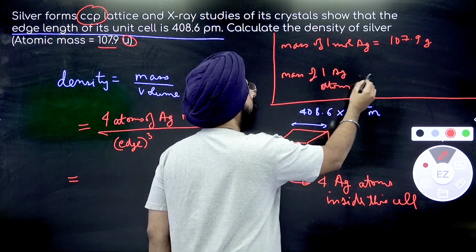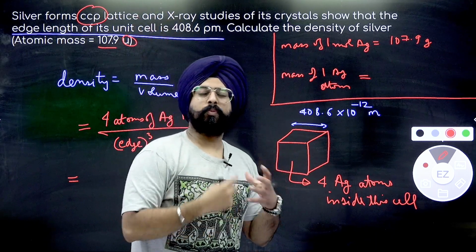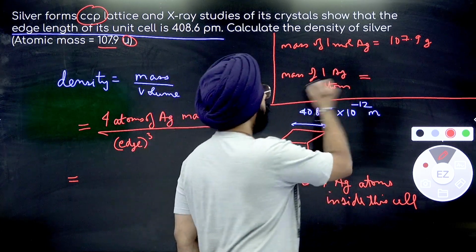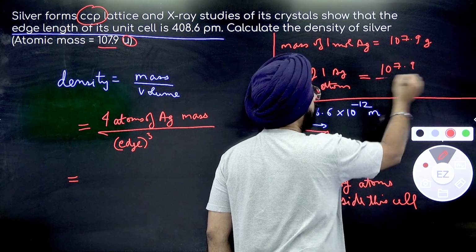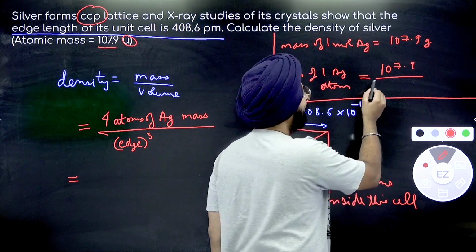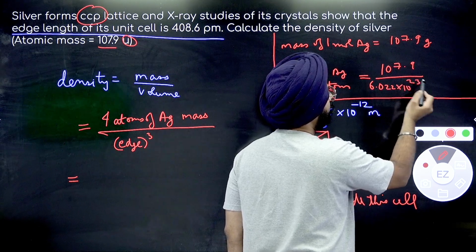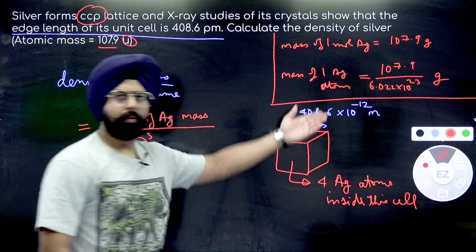Okay. This is for 1 mole atoms. Mole is equal to 6.022 into 10 to the power 23. So just divide by that number. Mass of 1 silver atom is equal to 107.9 divided by 6.022 into 10 to the power 23 grams. Done. Fine. Very simple.